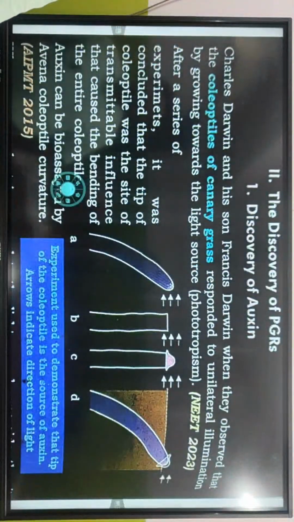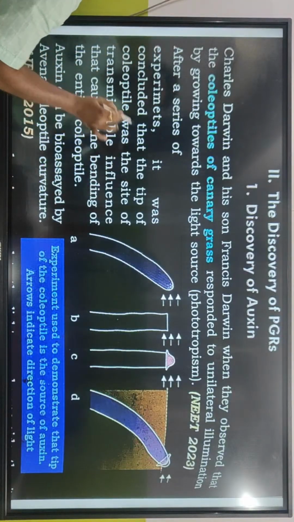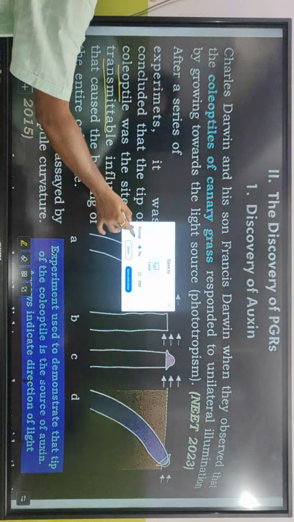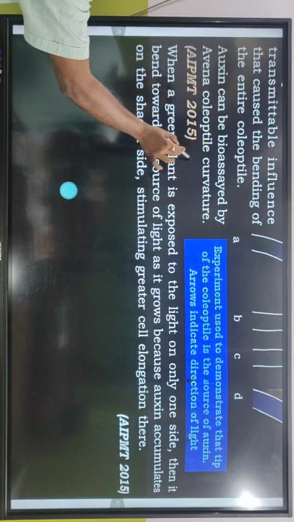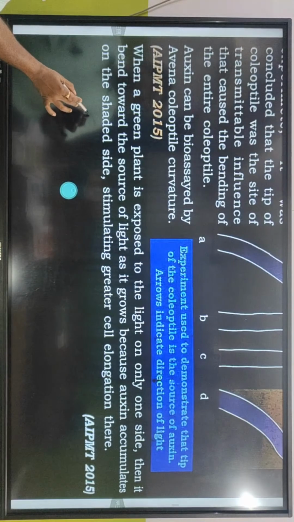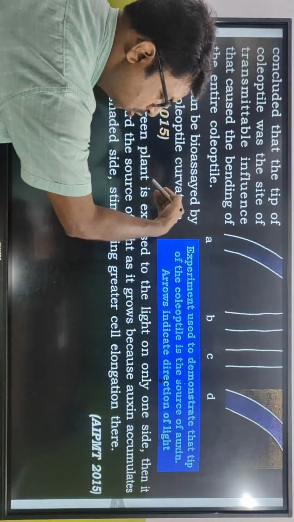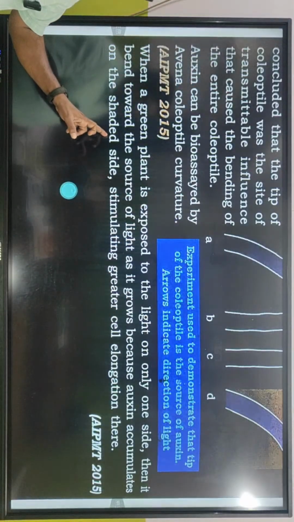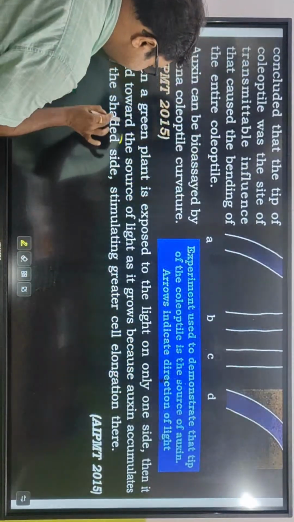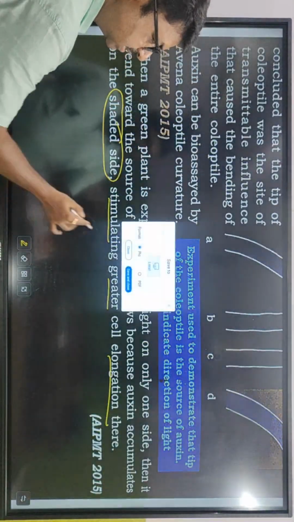Now, see the same thing. After a series of experiments, it was concluded that the tip of coleoptile was the site of transmittable influence. Auxin can be bioassayed by Avena coleoptile curvature. When a green plant is exposed to light on only one side, then it bends towards the source of light as it grows because auxin accumulates in the shaded side. This is very, very important. Auxin kon dike accumulate kore jay? Shaded side, shady region, stimulating greater cell elongation there. Clear? The same thing was done over here.